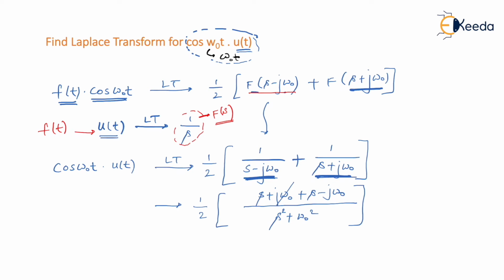In numerator, this imaginary term gets cancelled, so s plus s will become twice of s, which will get cancelled with the denominator too. And effectively what we have over here is s upon s square plus omega naught square, and this is the Laplace transform of cos omega naught t dot u of t. So Laplace transform for cos omega naught t dot u of t is s upon s square plus omega naught square.